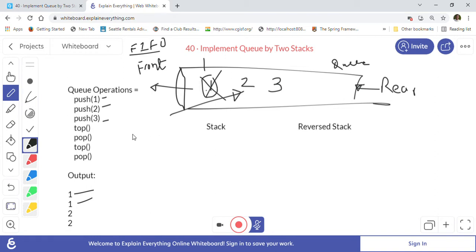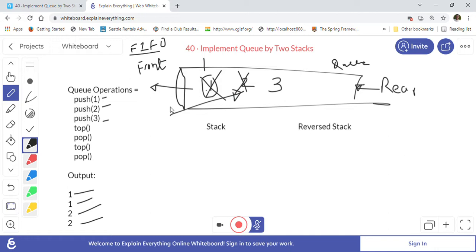Next time when we do top, it will return 2, and pop will remove the 2 and return it. So that is how the queue works: the front element is removed, top just returns the element, and the queue is first in first out.